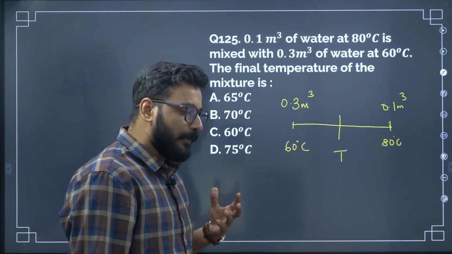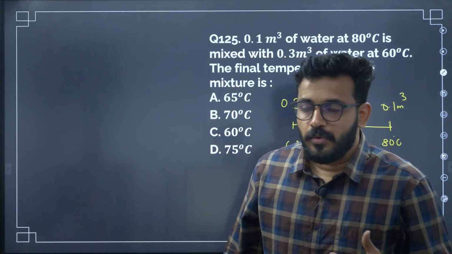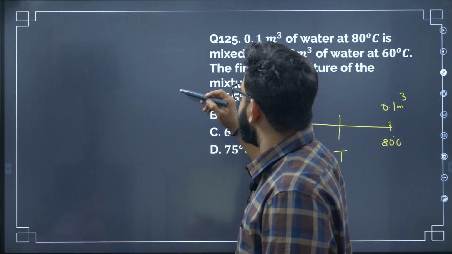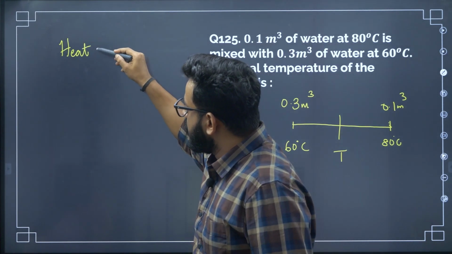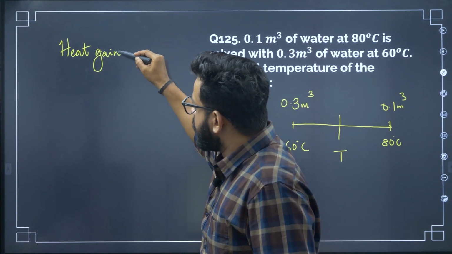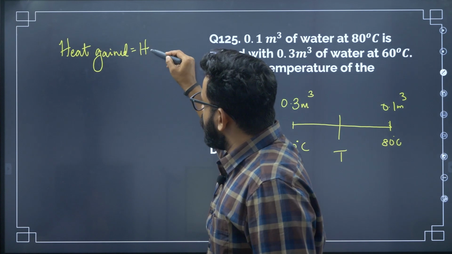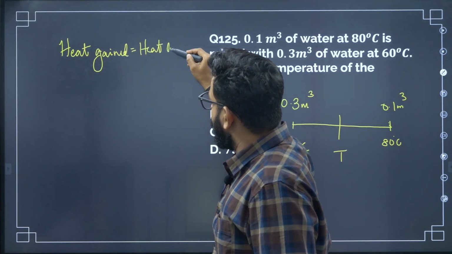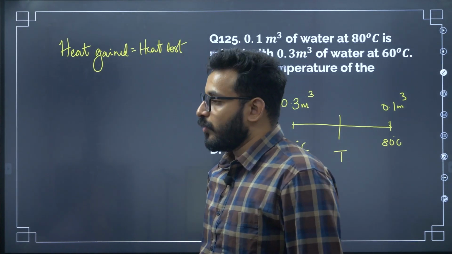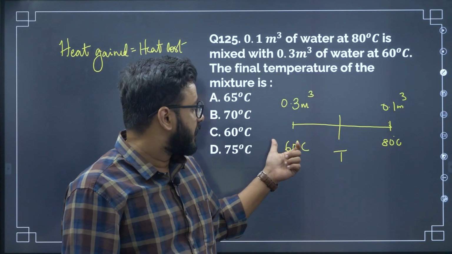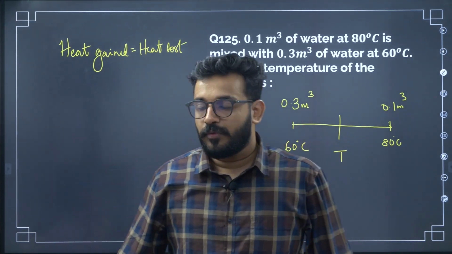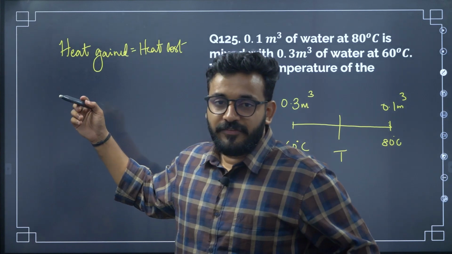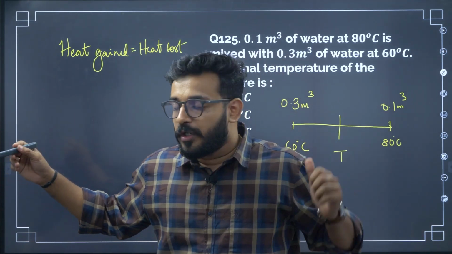Now how do you do this? Same calorimetry principle, heat gained is equal to heat lost. Somebody is gaining heat, somebody is losing heat, so heat gained is equal to heat lost. Now apply the formula for both the sides. Who is gaining heat? The portion at 60 degrees Celsius is gaining heat. So if you write this as an equation, first of all you have to find the mass from the volume.